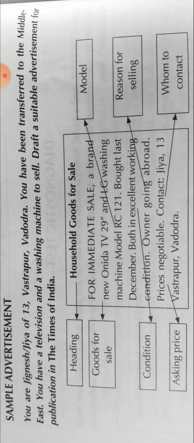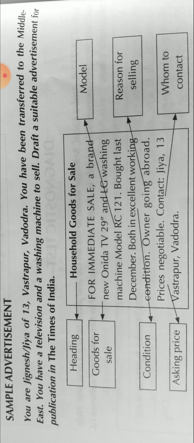You are Jignesh or Jia of 13 Vastrapur, Vadodara. You have been transferred to the Middle East. You have a television and a washing machine to sell. So here Mr. Jignesh or Ms. Jia are shifting, they have been transferred to the Middle East and they have a television and a washing machine with them, and they want to sell the same.